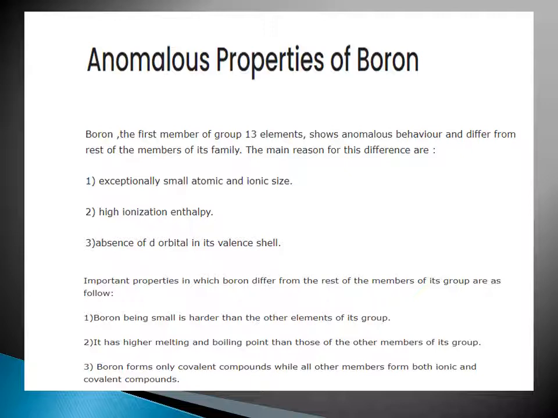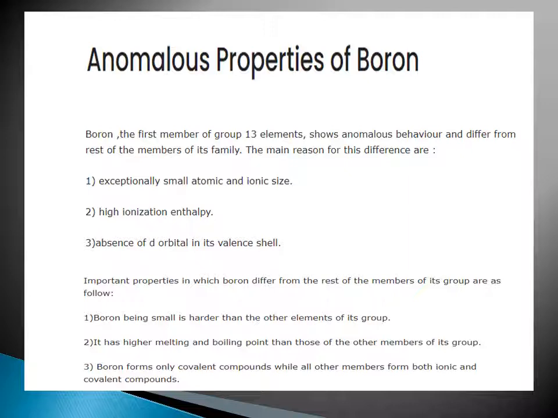Boron, the first member of group 13 elements, shows anomalous behavior and differs from the rest of the members of its family. The main reasons for the difference are: number 1, exceptionally small atomic and ionic size; number 2, high ionization enthalpy; number 3, absence of d orbital in its valence shell.